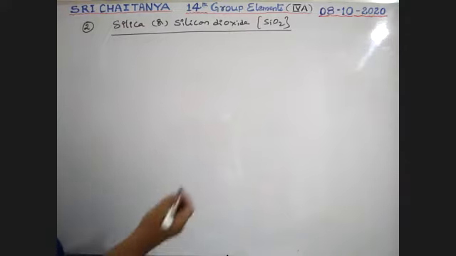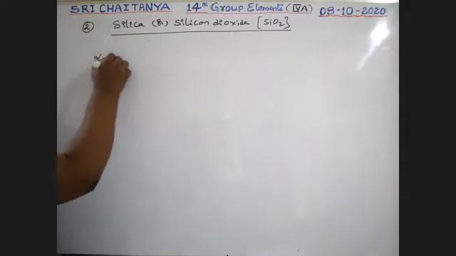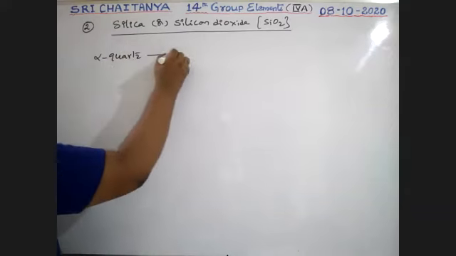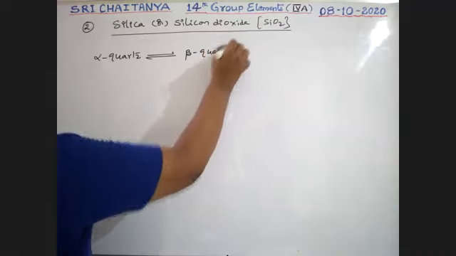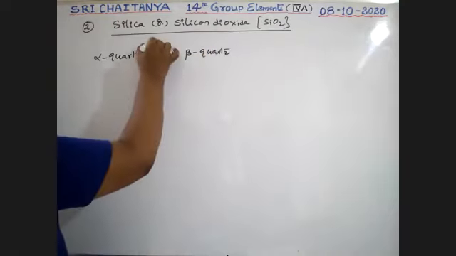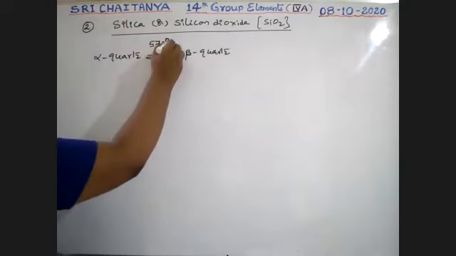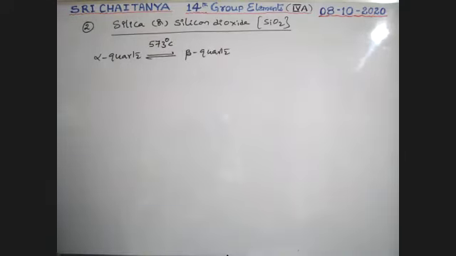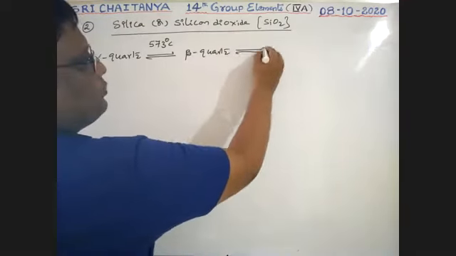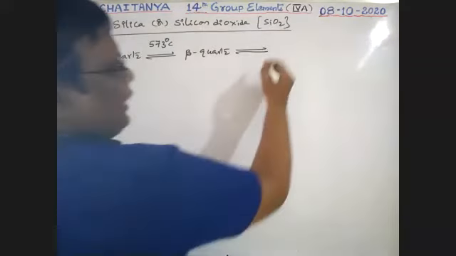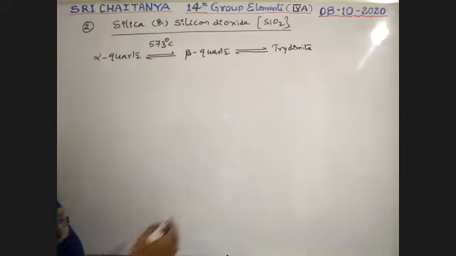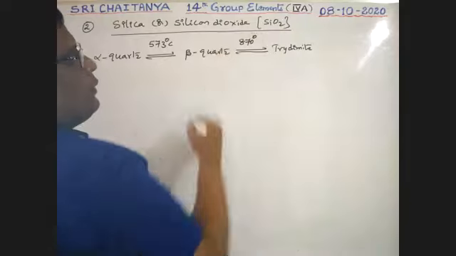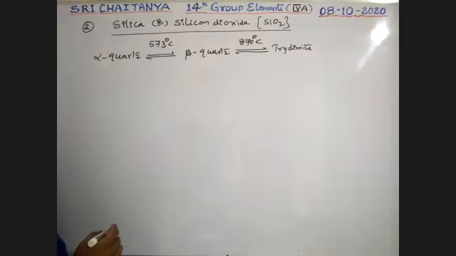Next, the conversion steps. Alpha quartz is changed to beta quartz by heating. The temperature is important, please keep in mind 573 degrees centigrade. At 573 degrees centigrade, alpha is changed to beta. Next, beta is changed to tridymite at about 870 degrees centigrade.